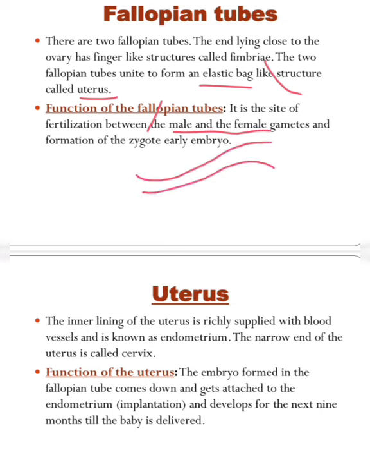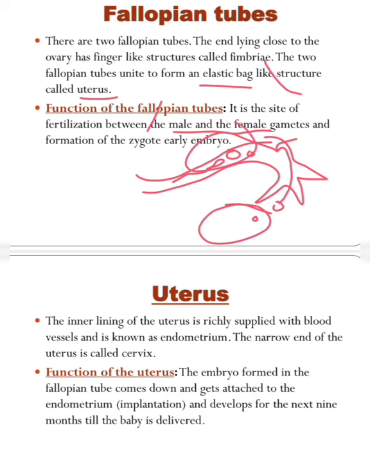Just think, if this is the fallopian tube and here the ovary is present, when the ovum comes out of the ovary, it will come inside the fallopian tube, and when sperms come inside this fallopian tube, it will be fertilized. This fertilization is being done here. It is the site of fertilization between female and male gametes, and the formation of the zygote, the early embryo. Means, after this fertilization, the zygote will be produced.